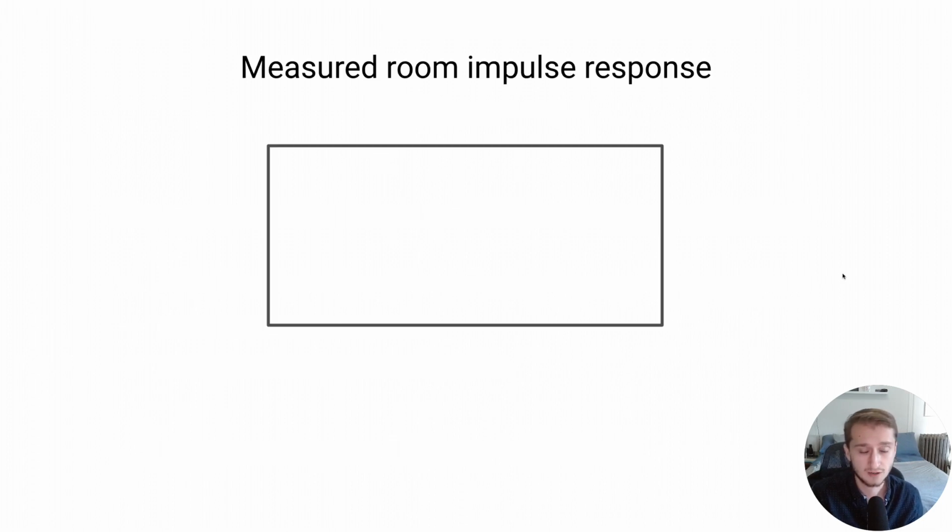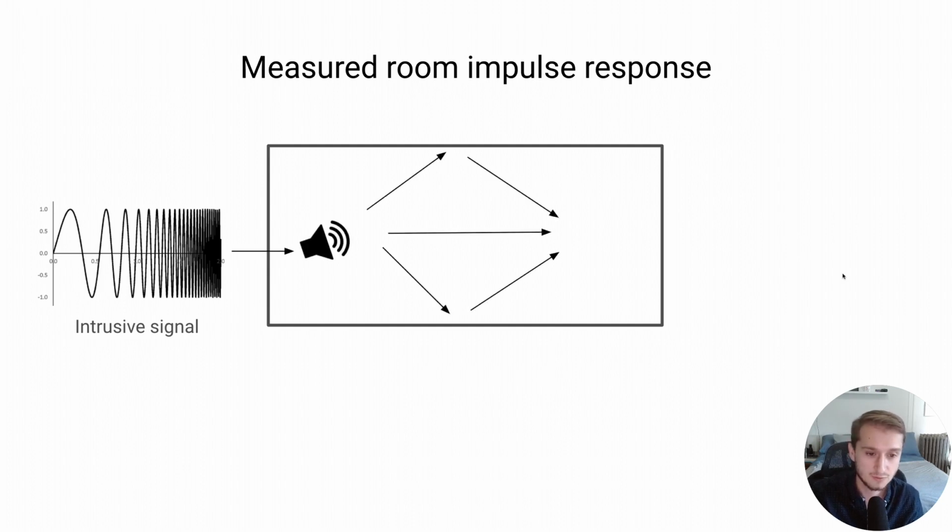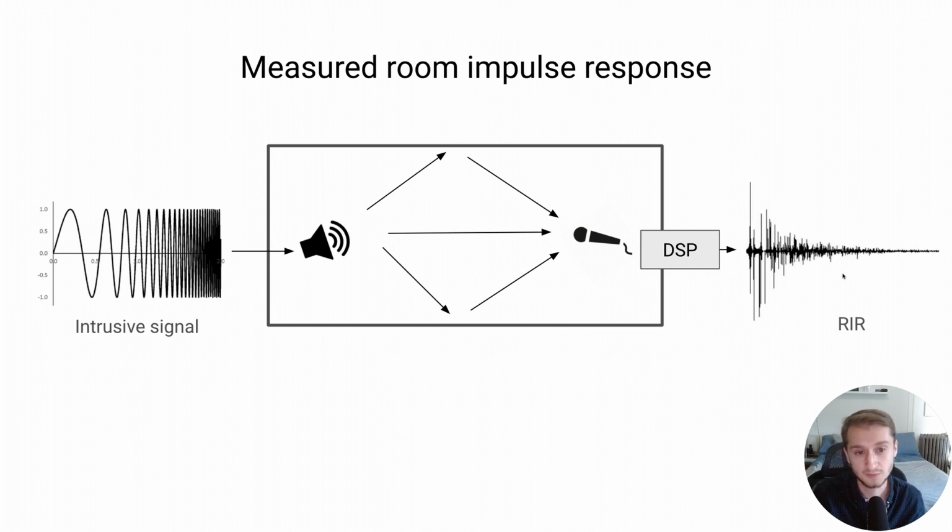For example, the classical approach of creating a room impulse response from a real room would be to first take an intrusive signal, like a sinusoidal sweep, and then play this over a loudspeaker within the room. This generates a number of reflections, which can then be recorded by a microphone and post-processed with some DSP to generate an estimate of the room impulse response, which we can later convolve with different clean sources to make them sound as if they're in that space.